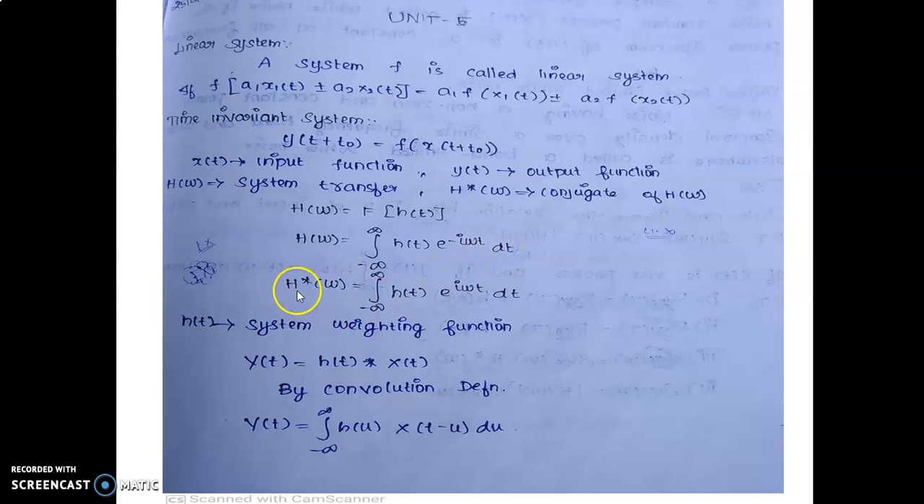Here the conjugate function h star of omega equals the integral from minus infinity to plus infinity of h of t e power i omega t into dt. Here it is e power minus i omega t, and the conjugate function is e power plus i omega t into dt. Here small h of t is the system weighting function.